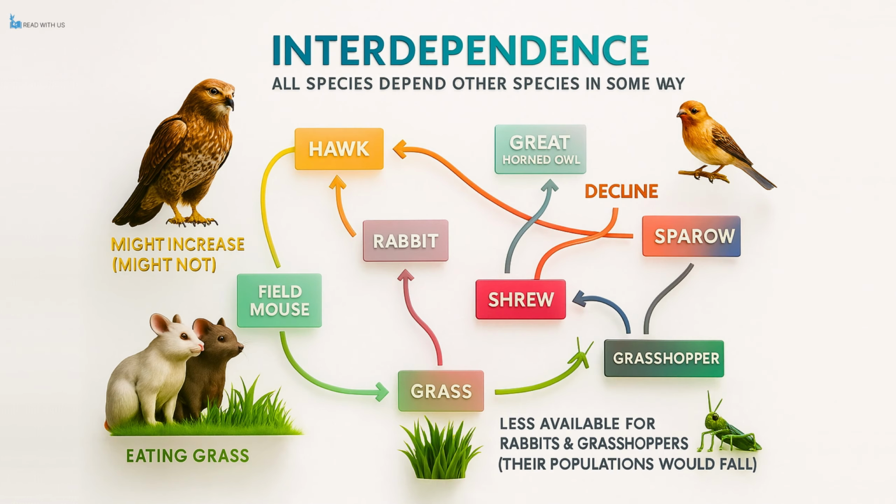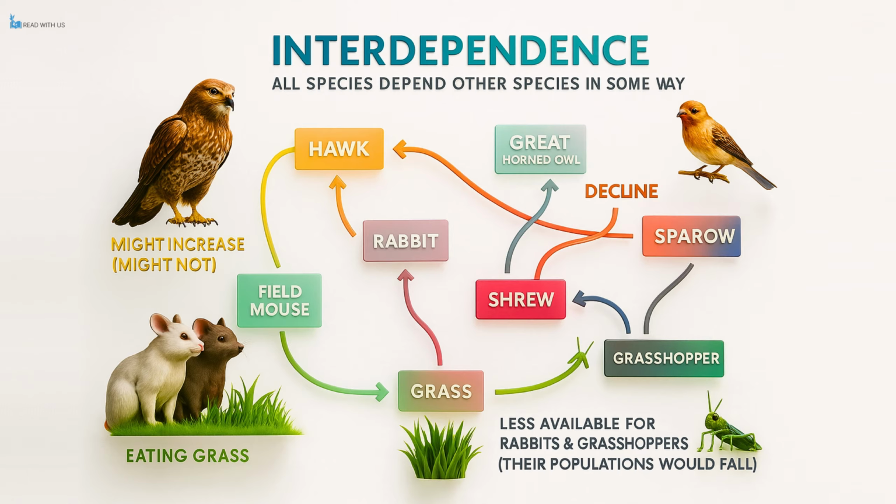Another vital concept is interdependence, which refers to the idea that all species are connected in some way and rely on each other for survival, either directly or indirectly. One way to visualize this is through a food web, which illustrates the feeding relationships within a community. For instance, mice, rabbits, and grasshoppers might all feed on grass, while shrews and sparrows feed on grasshoppers, and hawks feed on mice and rabbits.